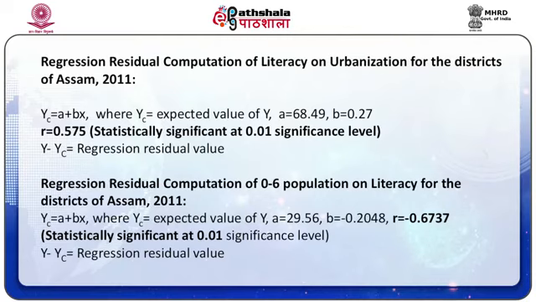Let us see how we can calculate regression residuals for literacy and urbanization for the districts of Assam. It is calculated as yc is equal to a plus bx, where yc is the expected value of y, a is equal to 68.49, b is equal to 0.27, r is equal to 5.575, and it is statistically significant at the 0.01 significance level. Y minus yc is equal to the regression residual value.